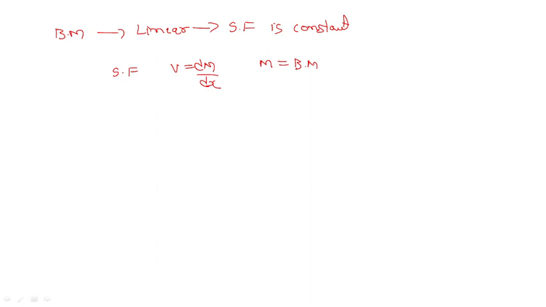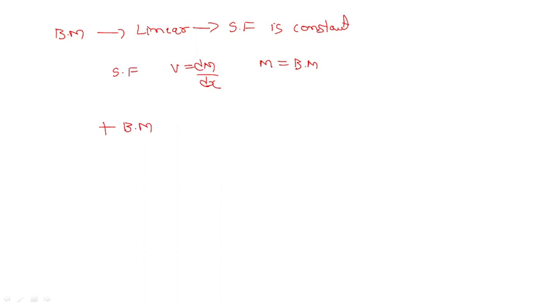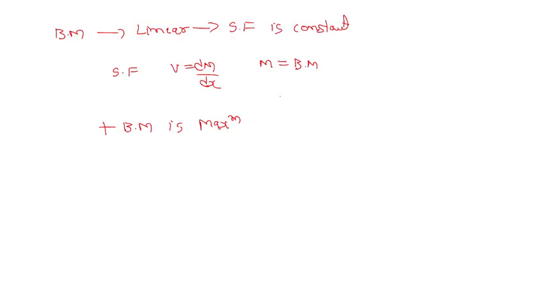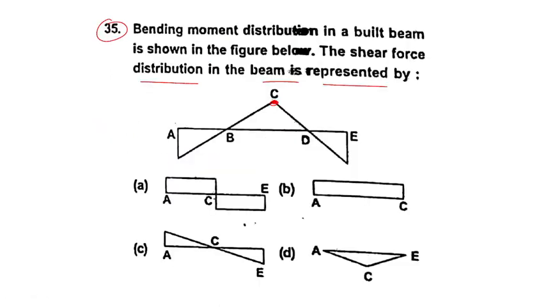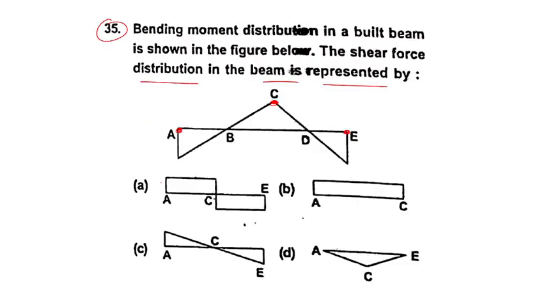Now, positive bending moment is maximum at point C. And negative bending moment is maximum at points A and E. So option A is the correct answer for this question.